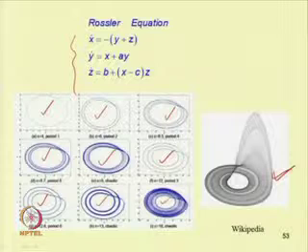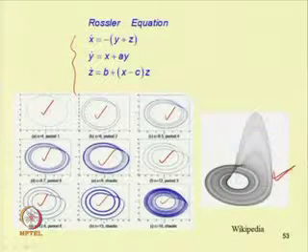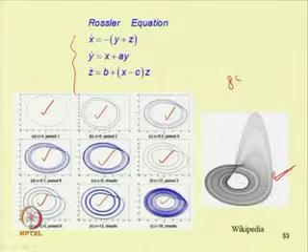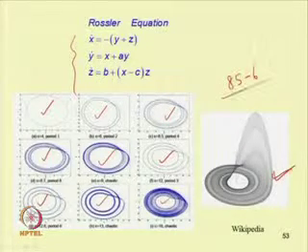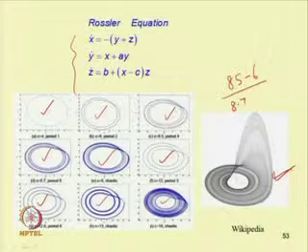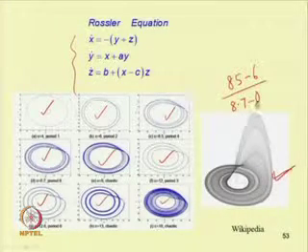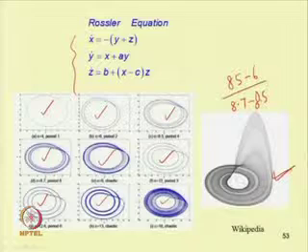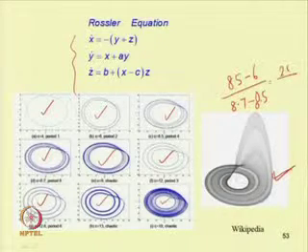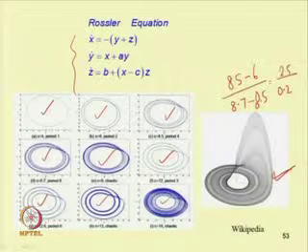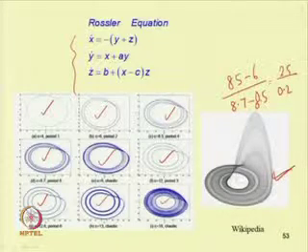So, if one finds this ratio, that means 8.5 minus 6 by 8.7 minus 8.5, this becomes 2.5 by 0.2.